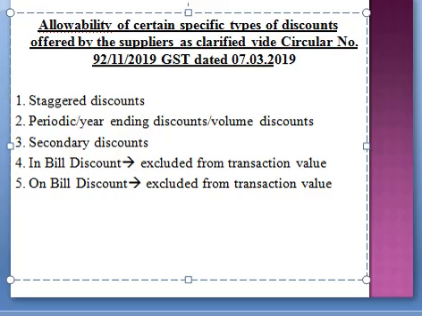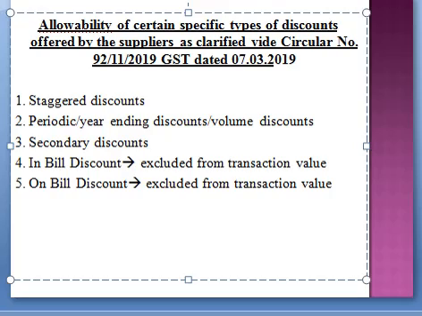Now you could also find some types of words like free stock. This is just similar to discounts, where I am not charging anything and I am providing you some commodity as a free sample, right? In such a case, the stock given away as taxable outward supply in exchange of non-monetary consideration flowing from the manufacturer to the dealer entitled to such free stock. So now this free stock will again be excluded from transaction value.